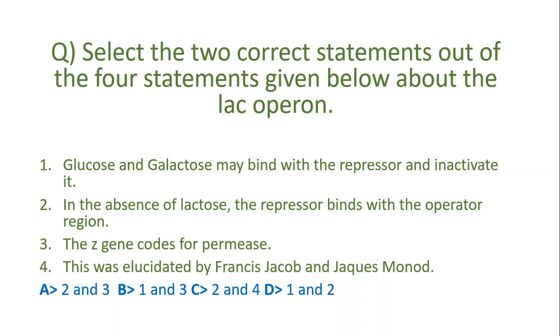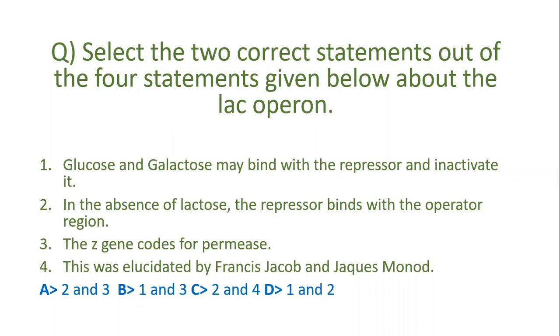Second statement is, in the absence of lactose, the repressor binds with the operator region. Third statement, the Z gene codes for permease. And fourth statement, this was elucidated by Francis Jacob and Jacques Monod. So first of all, we will have to know what the word operon means.